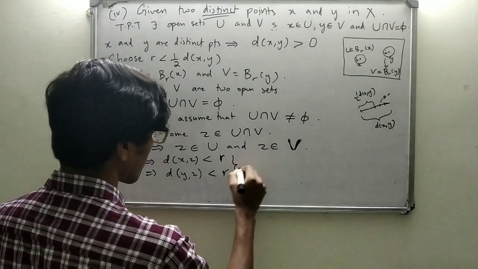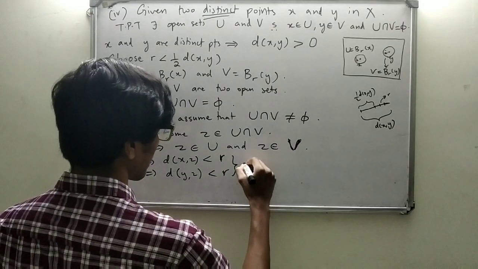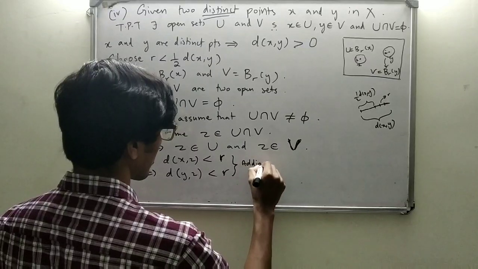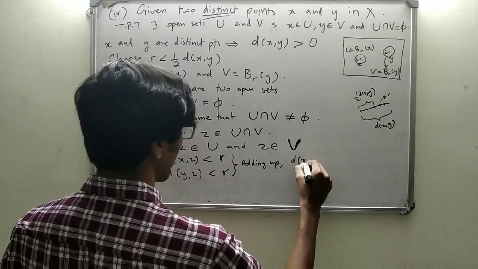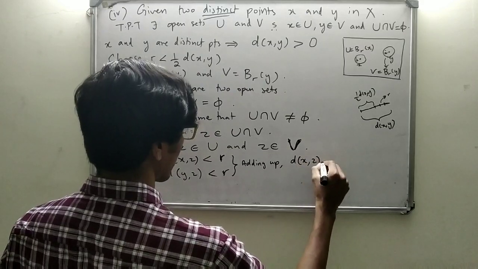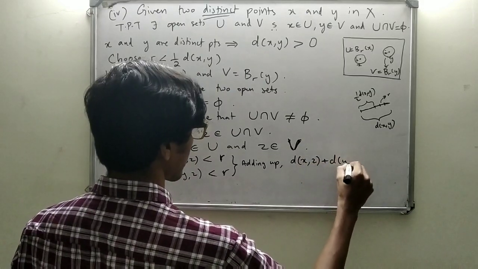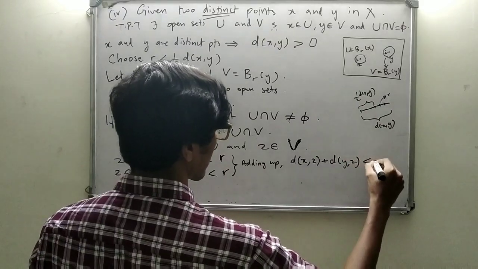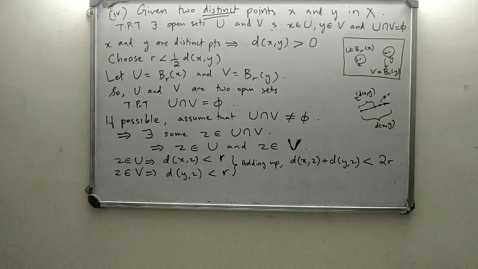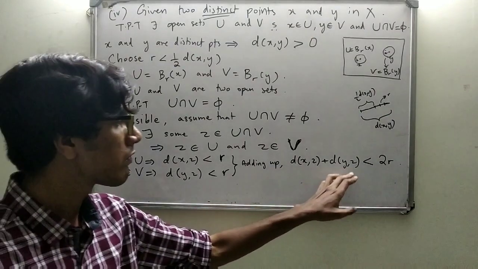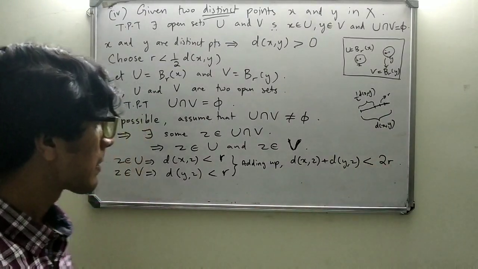So adding them up, we get d of XZ plus d of YZ less than 2r. Okay. d of XZ plus d of YZ less than 2r.